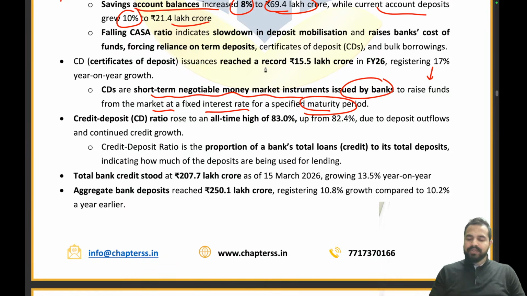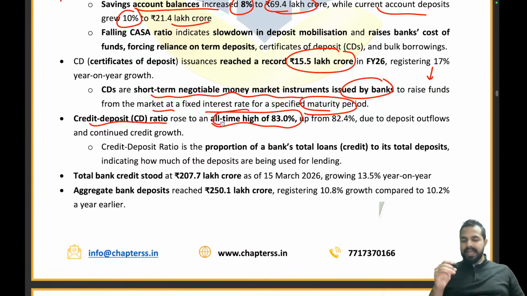And we have seen a record high of 15.5 lakh crore in fiscal year 2026 when it comes to certificates of deposit. So the CD issuances have increased. They have reached a record of 15.5 lakh crores in fiscal year 26. Now the credit to deposit ratio rose to an all-time high of 83%, from 82.4%, due to the deposit outflows and continued credit growth.